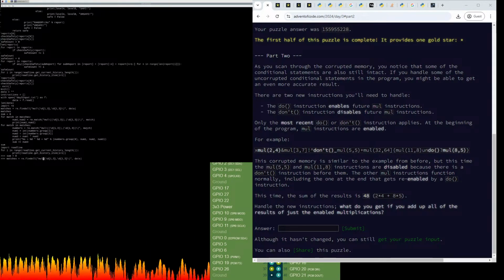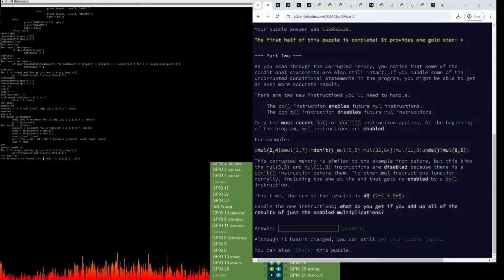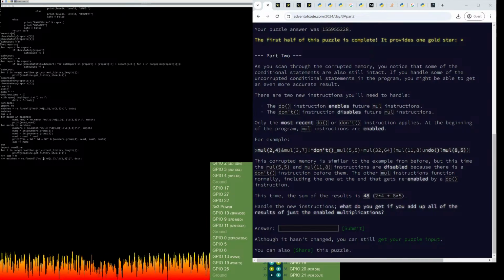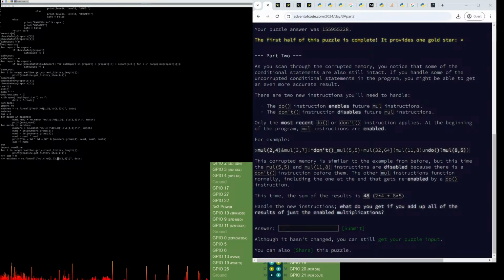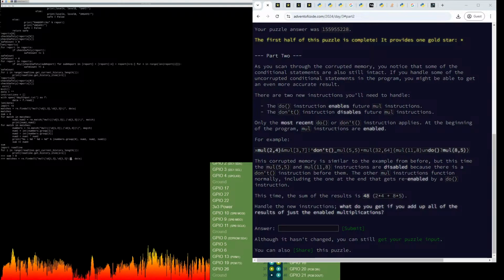Because do and don't take no parameters, we're probably better off putting an alternation around the whole thing. So it will either accept mul or, let's see here. Oh, actually, you know what? Let's test this in regexer.